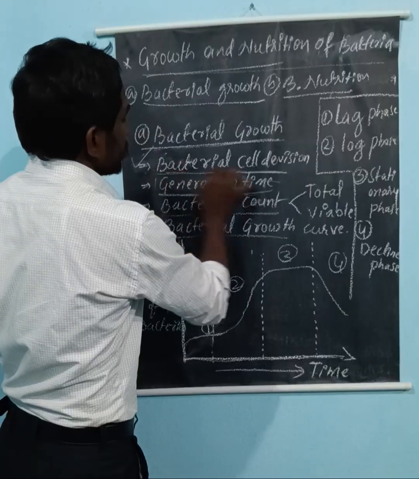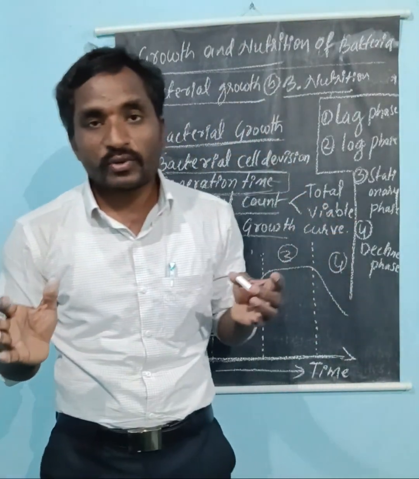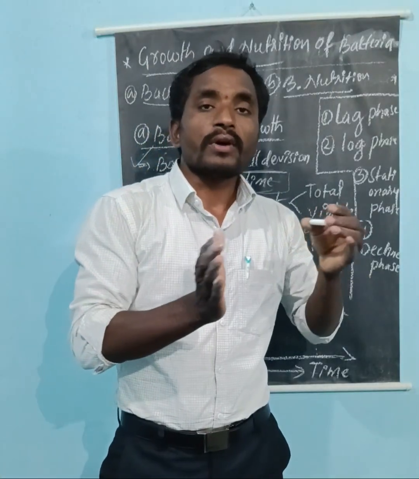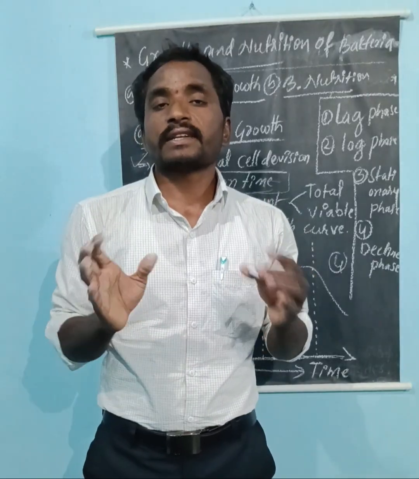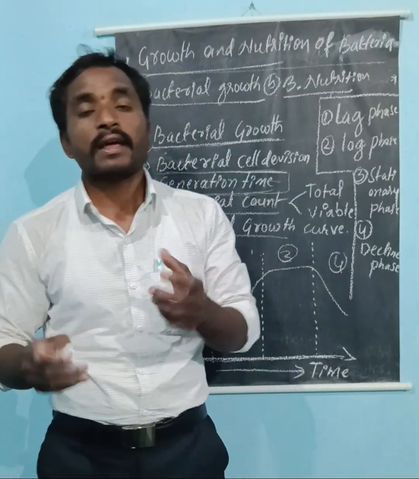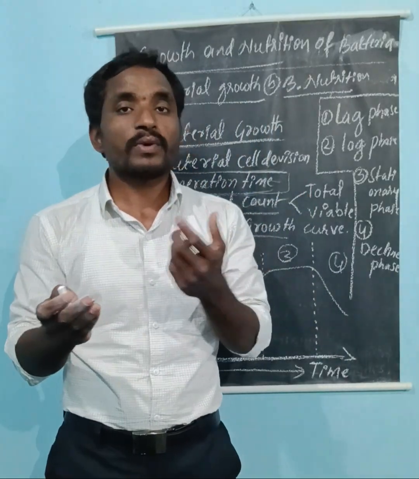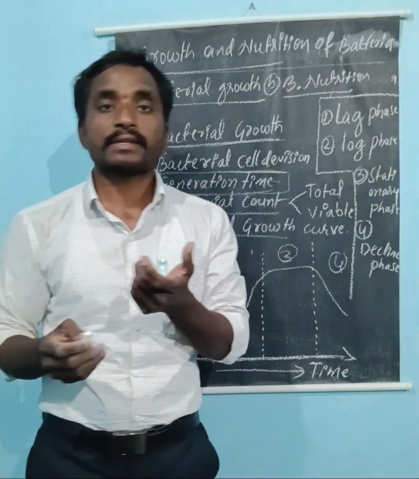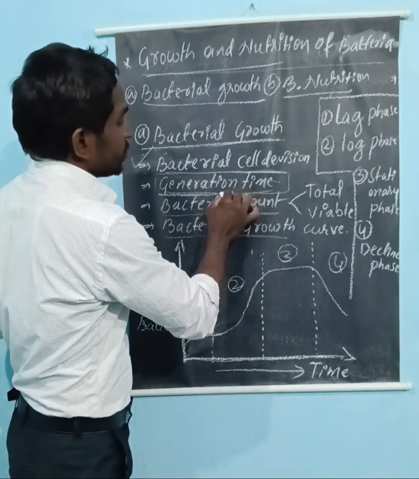Right, now coming to the generation time. The generation time is nothing but the time taken by a microorganism or the bacteria to multiply. That is what we call the generation time. Generation time is nothing but the time taken by microbes or bacteria to divide one cell into two cells. Okay, it means start dividing. So that time would be called generation time.